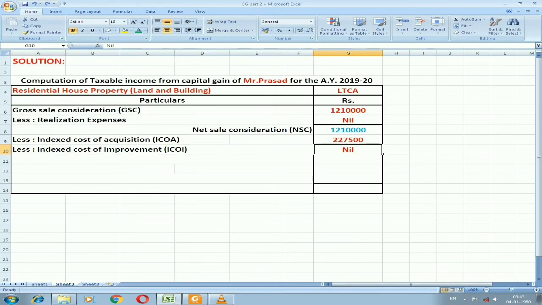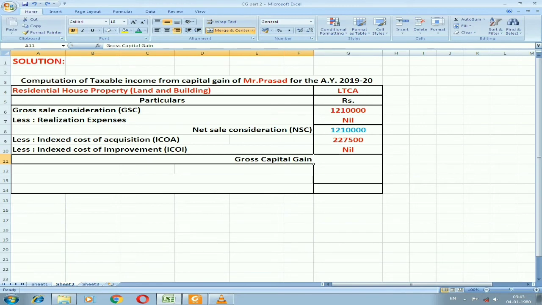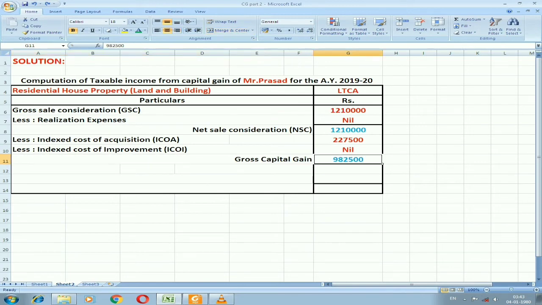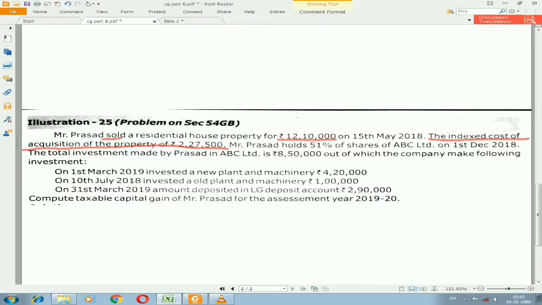Then the total, that is a gross capital gain amount, is 9,82,500. Then we need to go with the exemption. For that we need to check whether they have made any new investment or new purchase. The illustration you can see he has made one new investment, that is